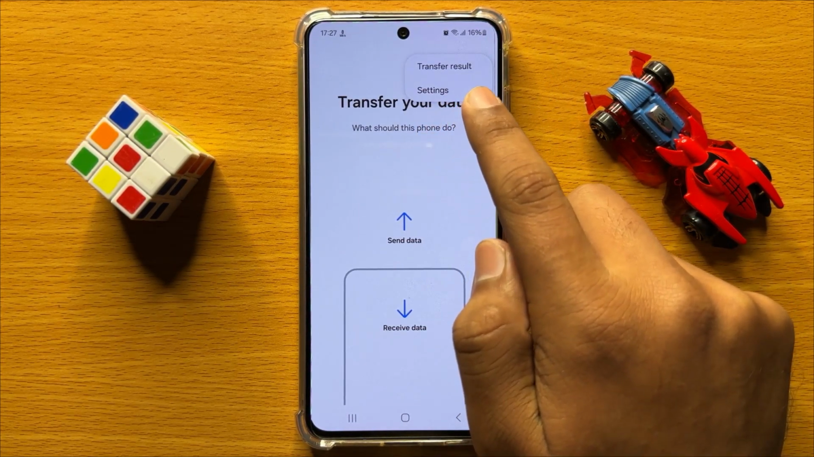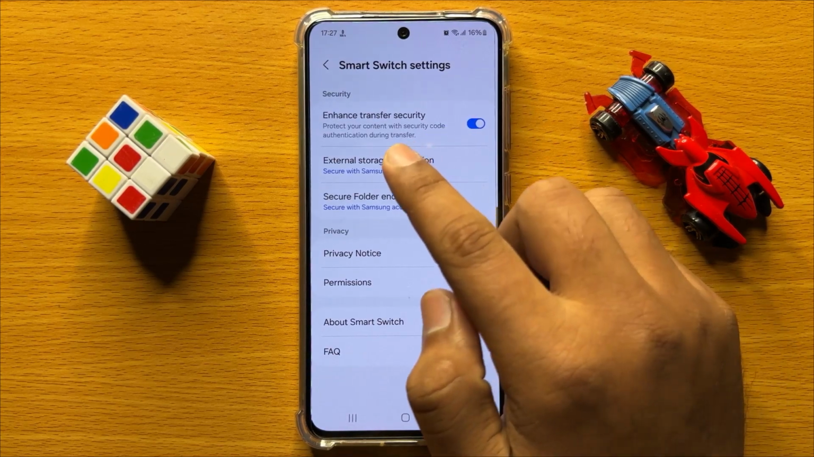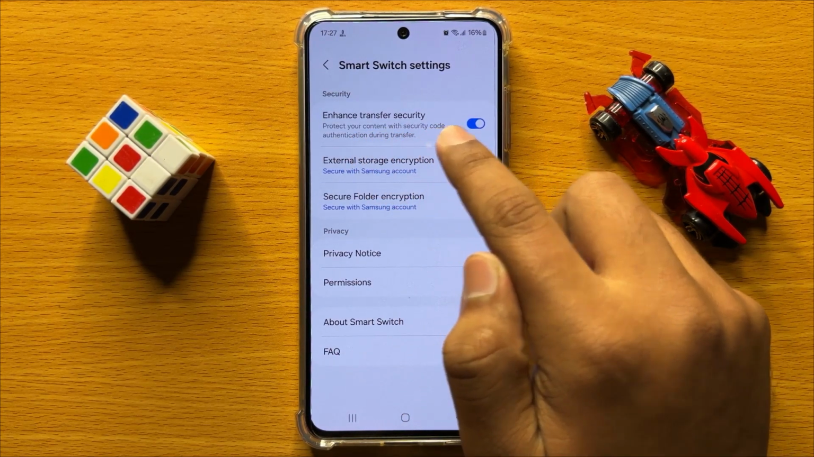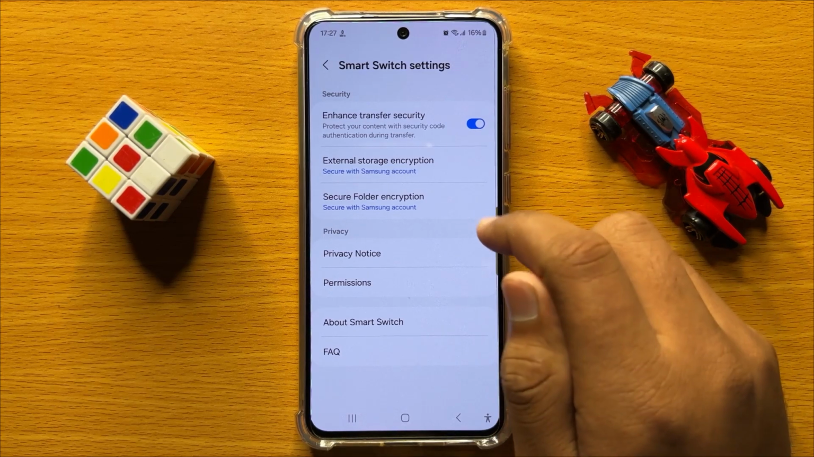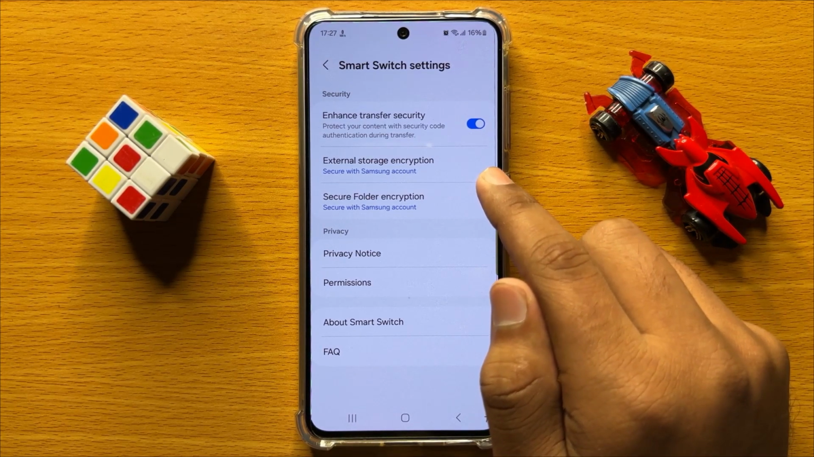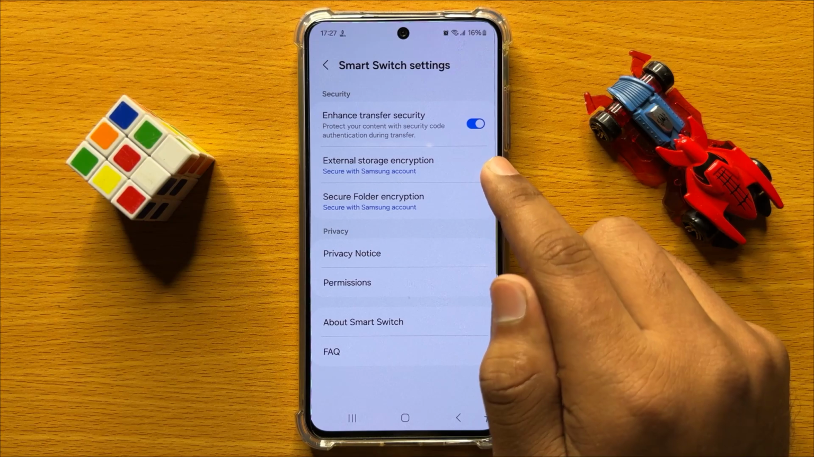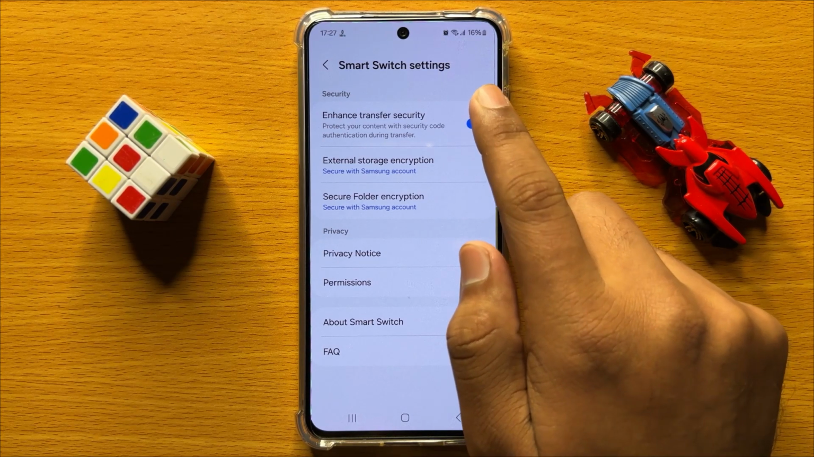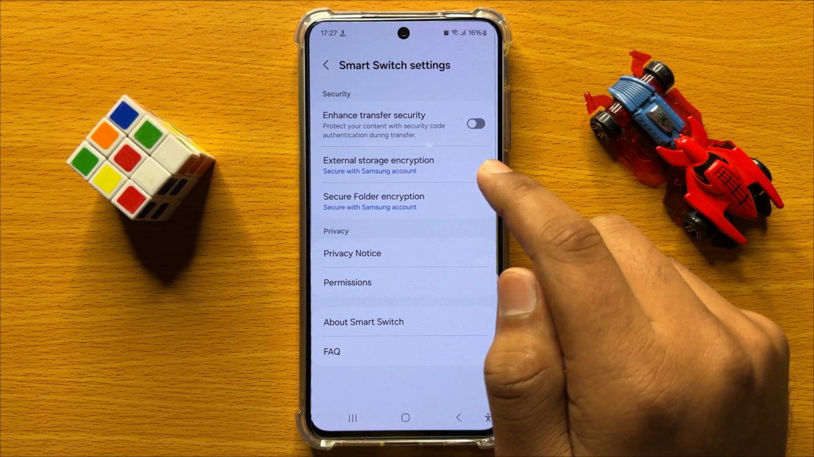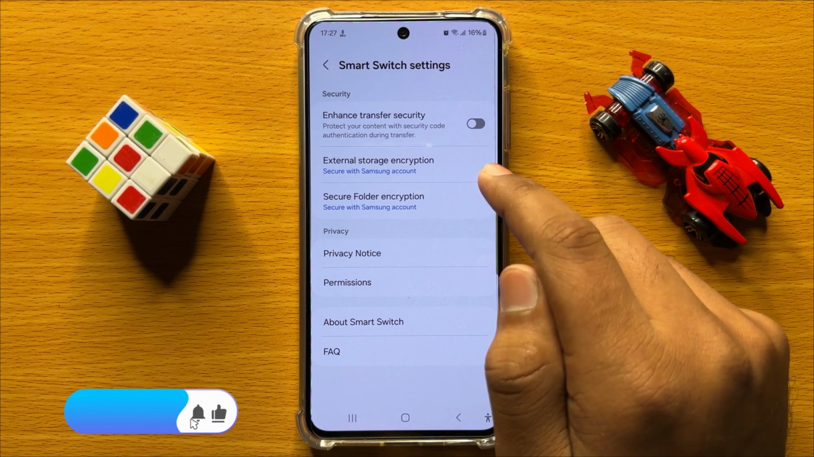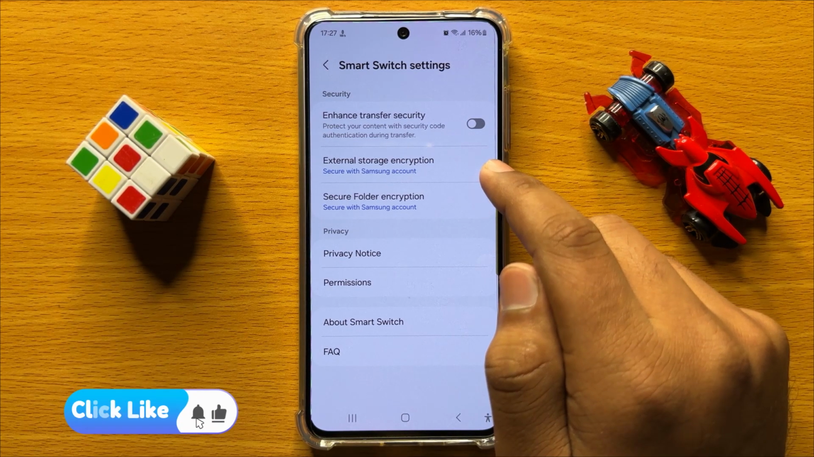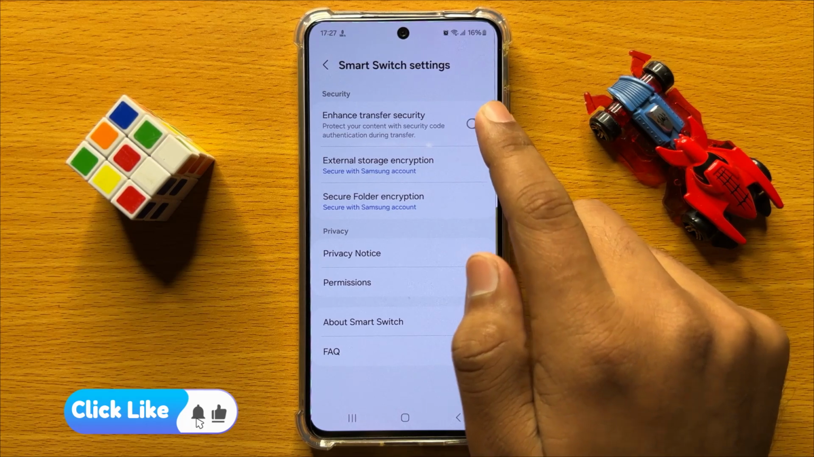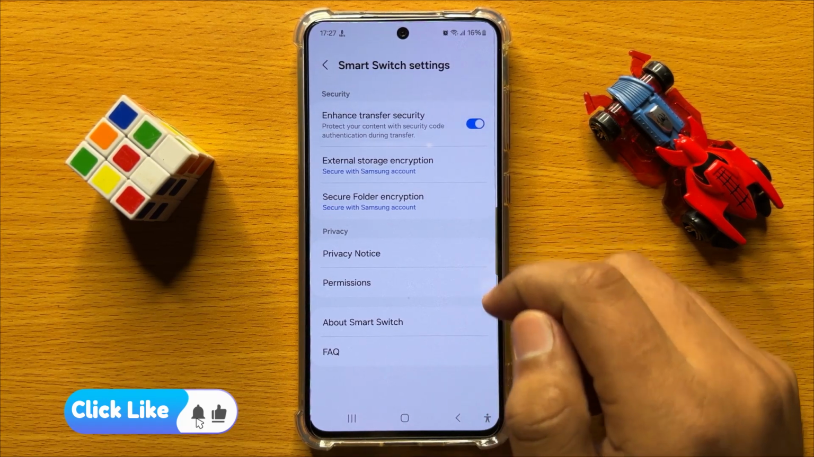Now from here click on Settings and here you will see an Enhanced transfer security button. So if you want to disable enhanced transfer security during Smart Switch transfer, then turn off this button. And if you want to enable enhanced transfer security during Smart Switch transfer, then turn on this button.